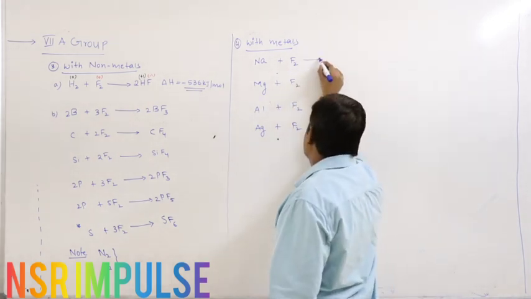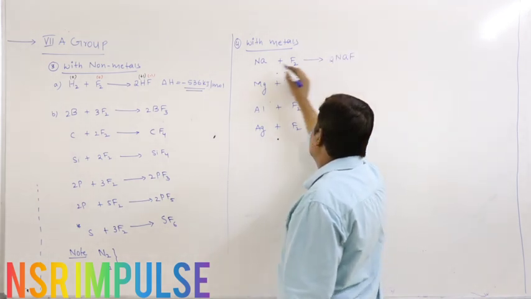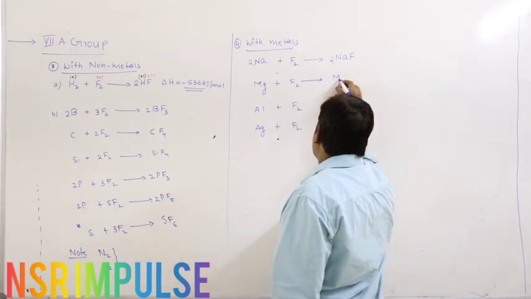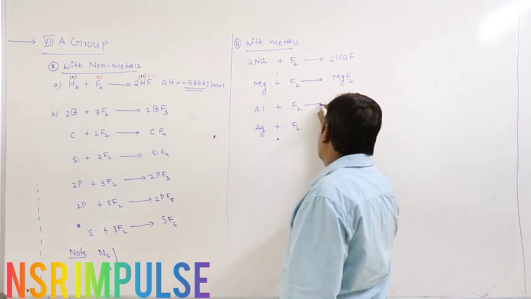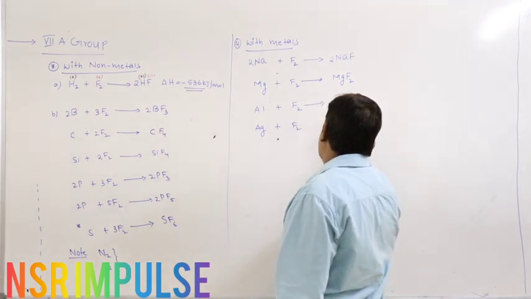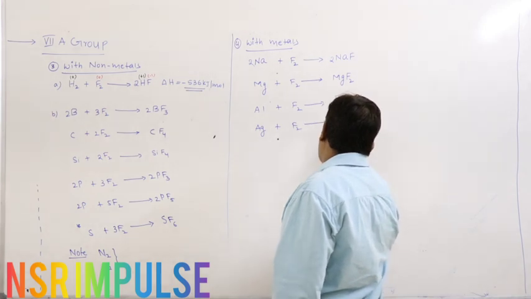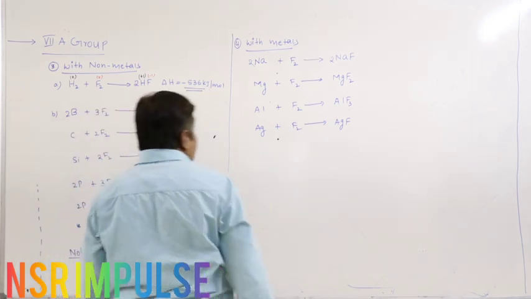So Na+ F-, what I will get is NaF. Next Mg, second group, so I will get MgF2. Third group, AlF3, AgF.